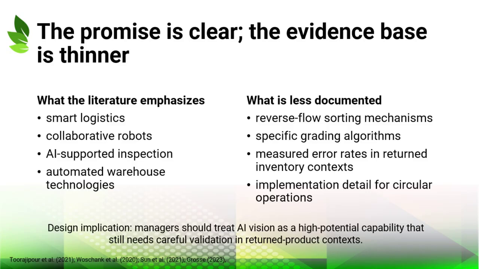On the other hand, the chapter notes that detailed evidence for reverse logistics sorting mechanisms is thinner. Specific grading algorithms, measured error rates, and implementation details for returned inventory are not as well developed. For managers, this means AI vision should be treated as a high-potential capability that still requires careful testing, validation, and integration into operational processes.